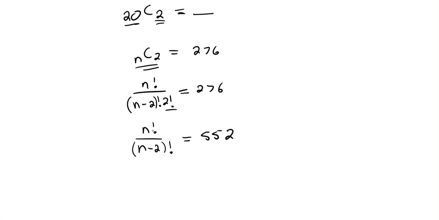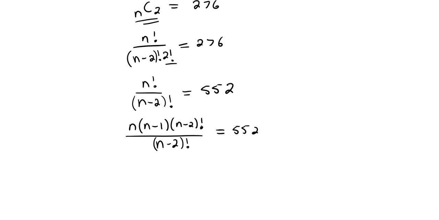Okay, and then I've got to get rid of those factorials, right? So I've got to expand this. I'm going to expand the top so that I end up with n minus 1 and then n minus 2. So this will be n times n minus 1 times n minus 2 factorial over n minus 2 factorial is equal to 552. Good, we can cancel there. So cancel those, and we end up getting n times n minus 1 is equal to 552.